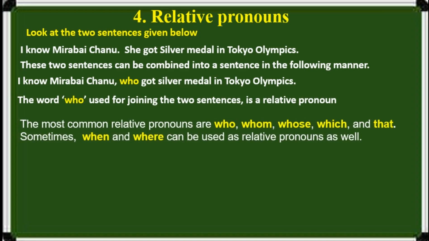The most common relative pronouns are who, whom, whose, which, and that. Sometimes when and where can be used as relative pronouns as well.